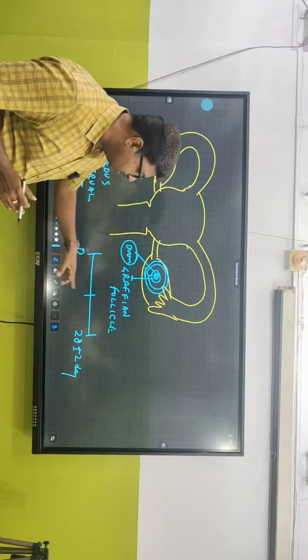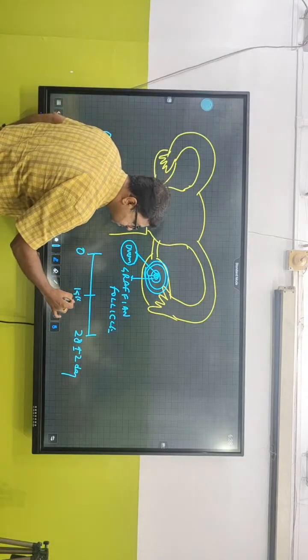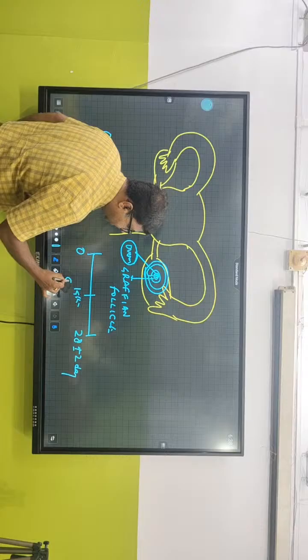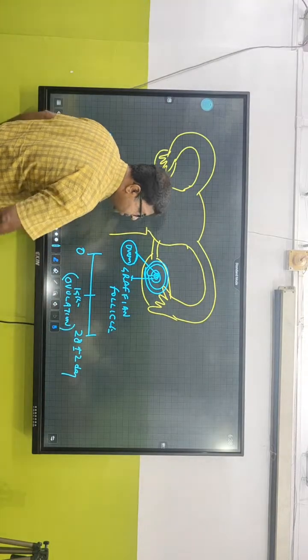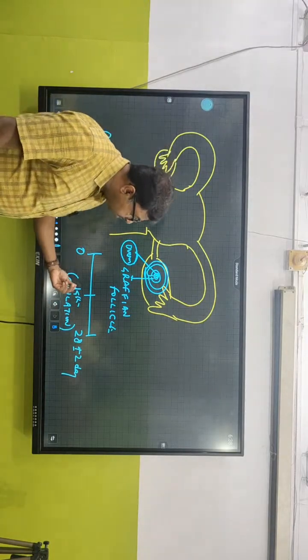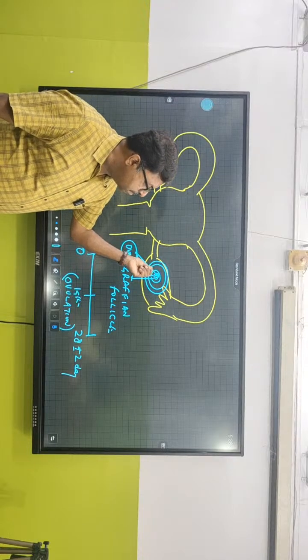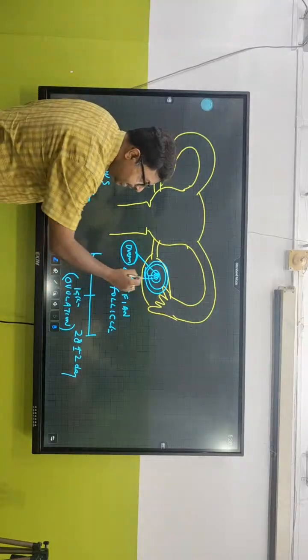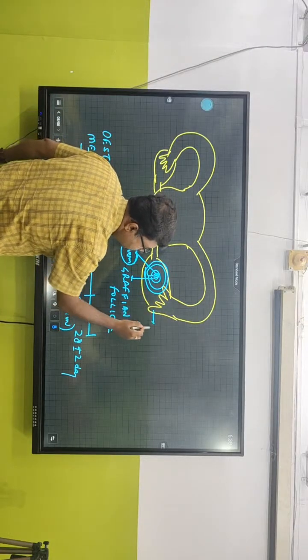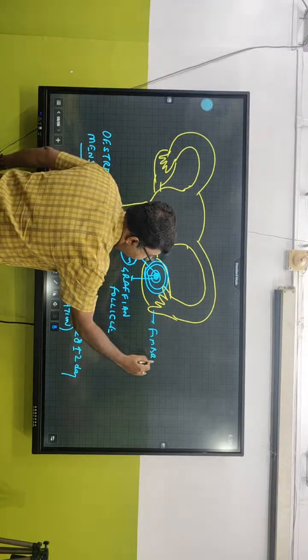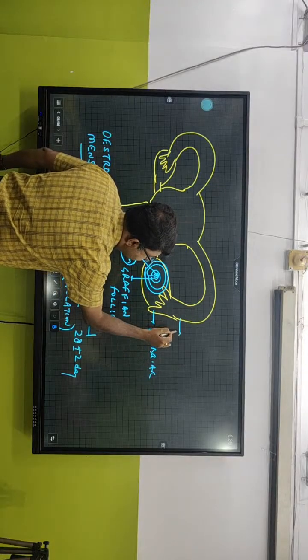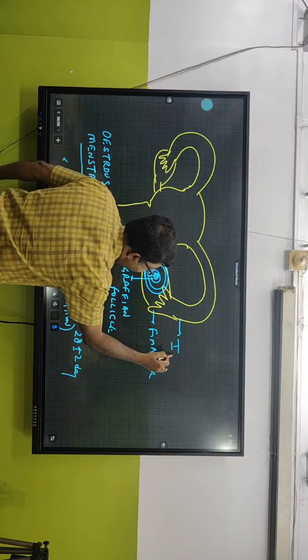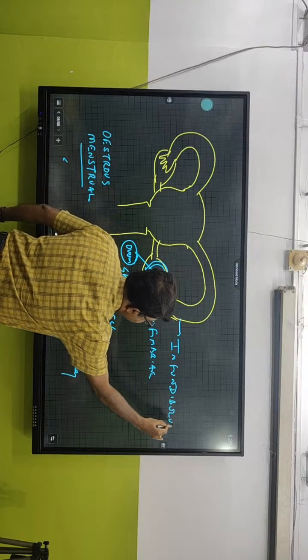And what happens on the 14th day, in the middle of this menstrual cycle? Ovulation occurs. Ovulation is when the Graafian follicle bursts to release the secondary oocyte. Now, that's a different part. This is called the fimbriae, the first part of the fallopian tube, the infundibulum.